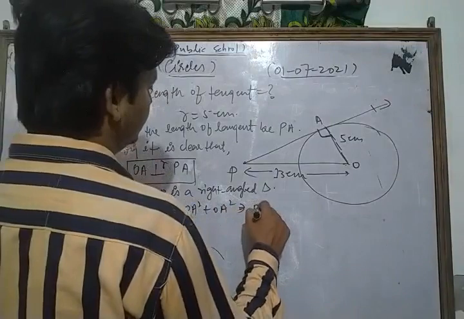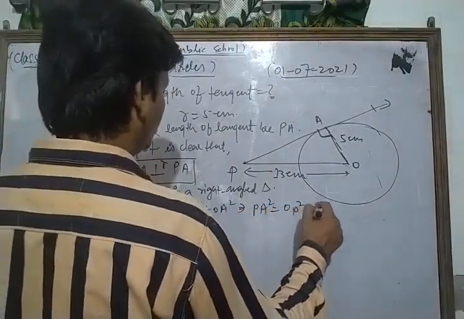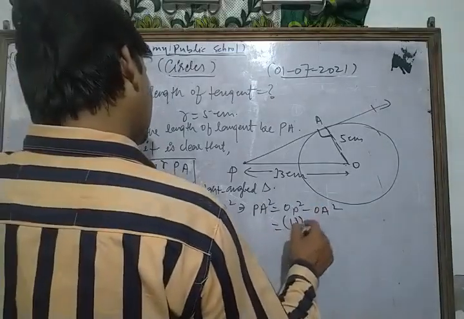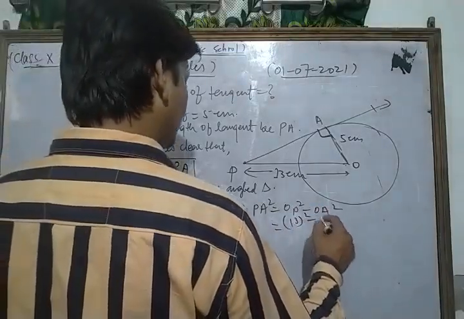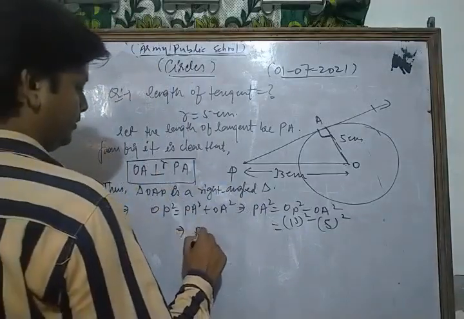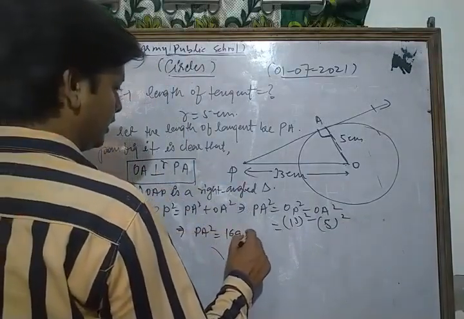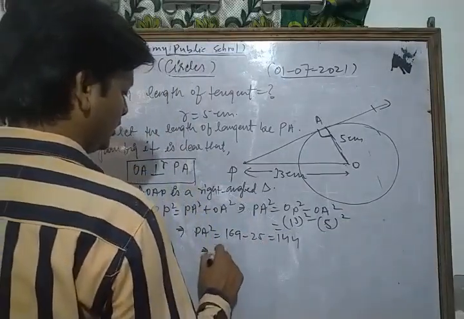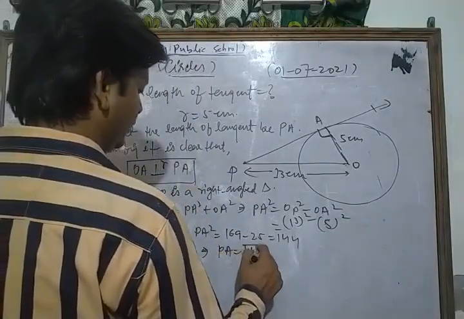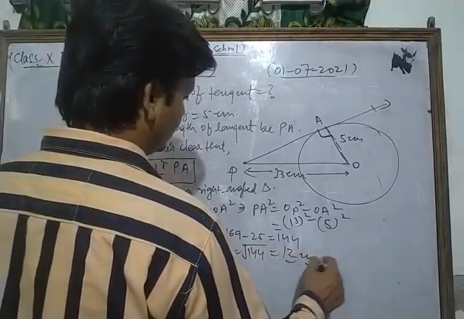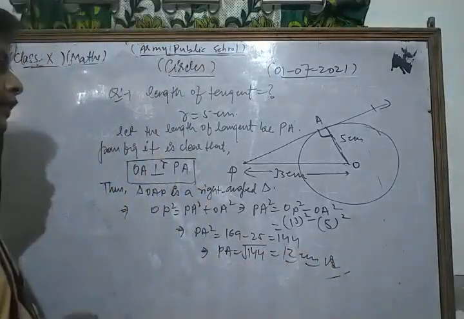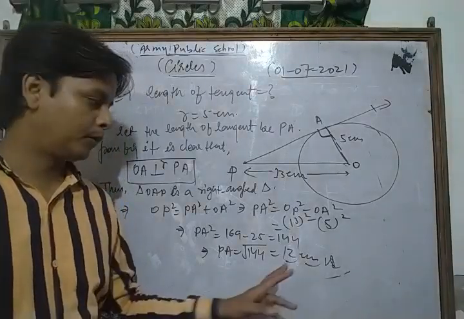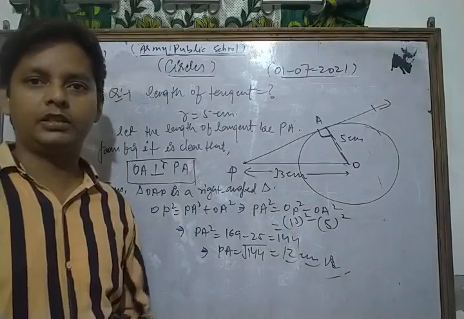So PA square is equal to OP square minus OA square, which is 13 square minus 5 square, that is 169 minus 25, which is 144. So PA is equal to under root 144, that is 12 centimeter. This is the answer. The length of the tangent is 12 centimeter. This is the required solution.